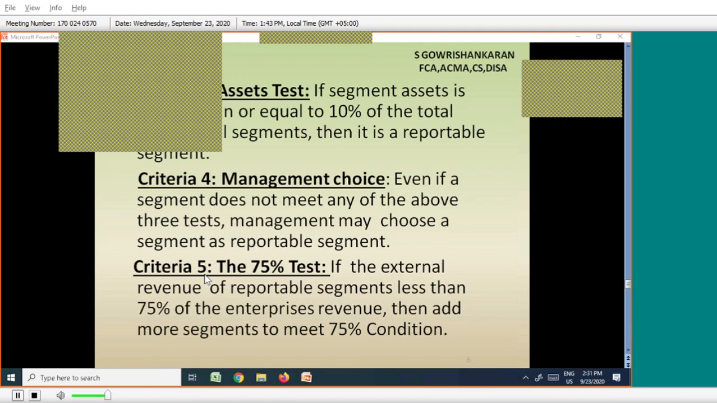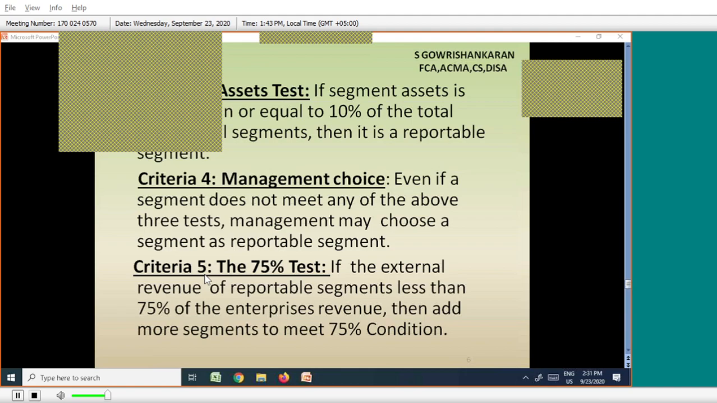You have one doubt: the difference between external revenue and enterprise revenue. External revenue is nothing but enterprise revenue. Enterprise revenue means sales made to external people. There is no separate definition; only enterprise revenue is there. External people means the public.